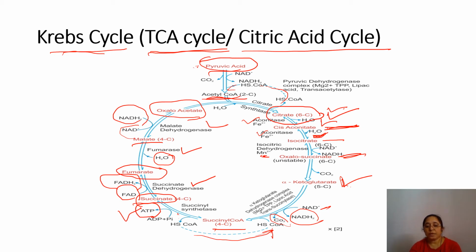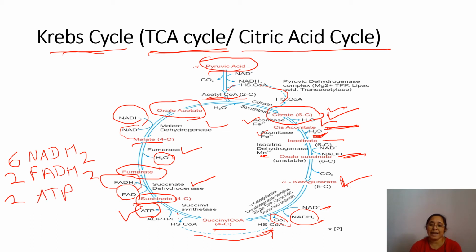Now how many molecules of NADH2 do two turns of the Krebs cycle produce? Two complete turns of the Krebs cycle will produce 6 molecules of NADH2, 2 molecules of FADH2 and 2 molecules of ATP.